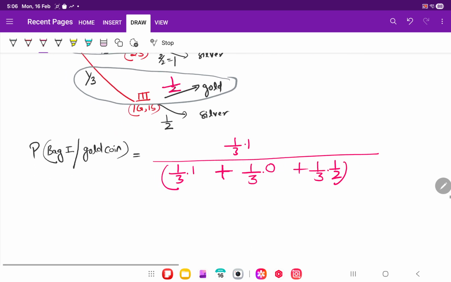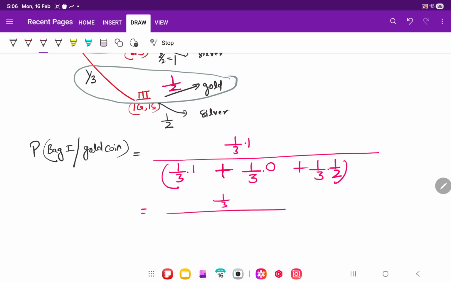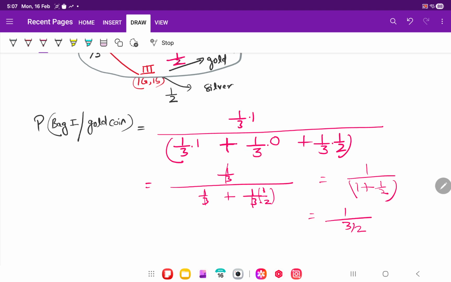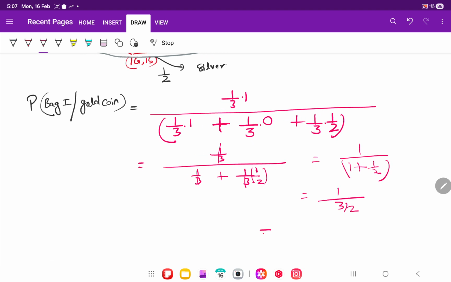Okay, so let's try it further. 1 by 3 into 1, divided by 1 by 3 into 1 plus 1 by 3 into 1 by 2. The 1 by 3 cancels. So it is 1 divided by 1 plus 1 by 2, which is 1 by 2. Remember that. So it will be 1 divided by 3 by 2. So what will be the probability? 1 into the denominator flipped, 2 by 3. So 2 by 3 is the answer.